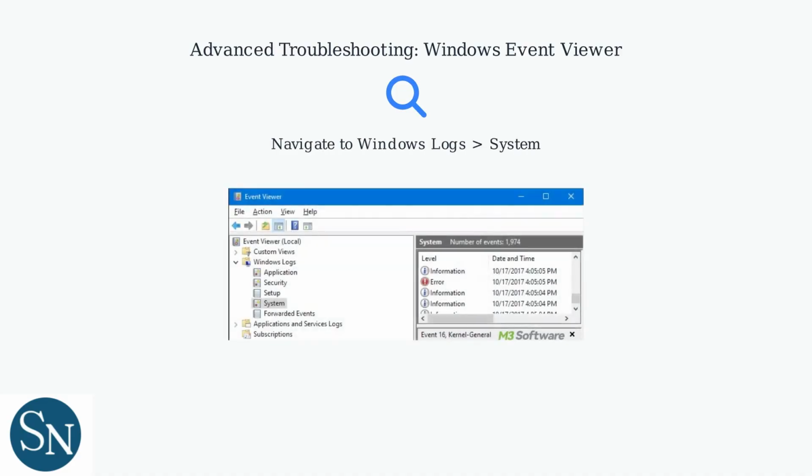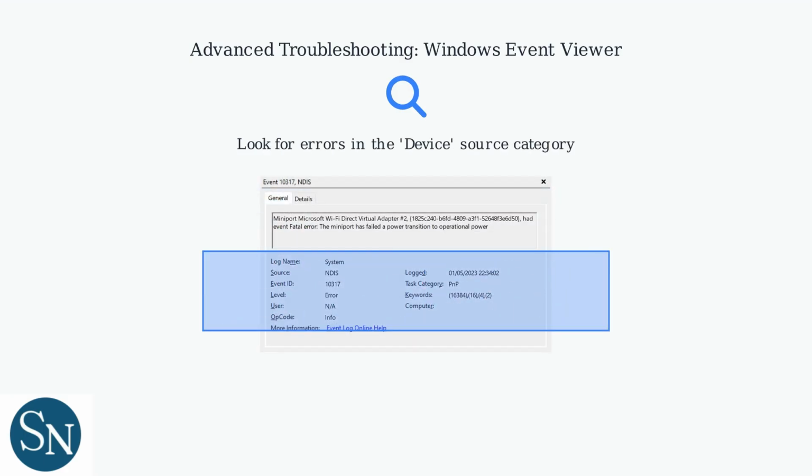For persistent HyperX Cloud 3 detection issues, use Windows Event Viewer to check for device-related errors that can reveal the root cause. First, open Event Viewer by searching for Event VWR in the Windows search bar. Navigate to Windows Logs and select System to view system-level events. Filter or scan for events with device as the source. Look for error-level events that mention the headset or USB components.